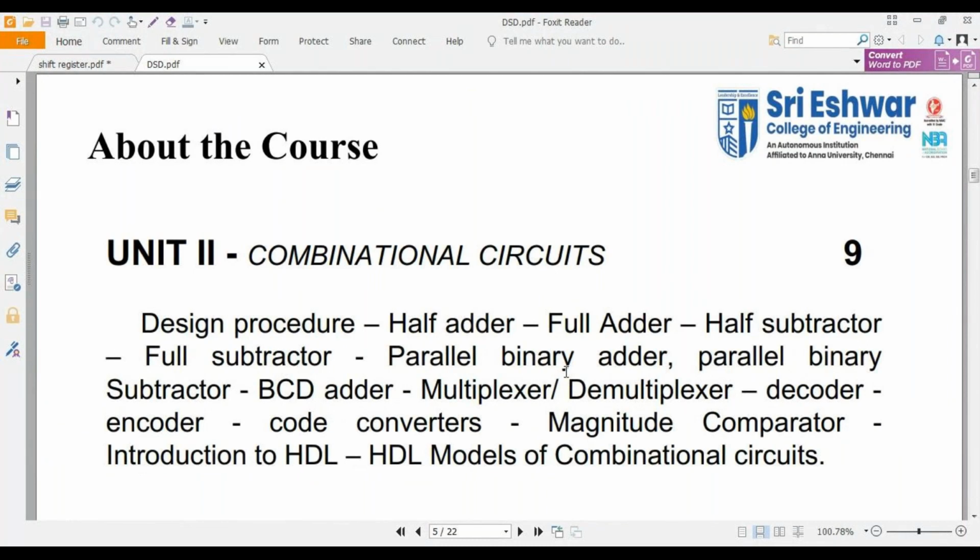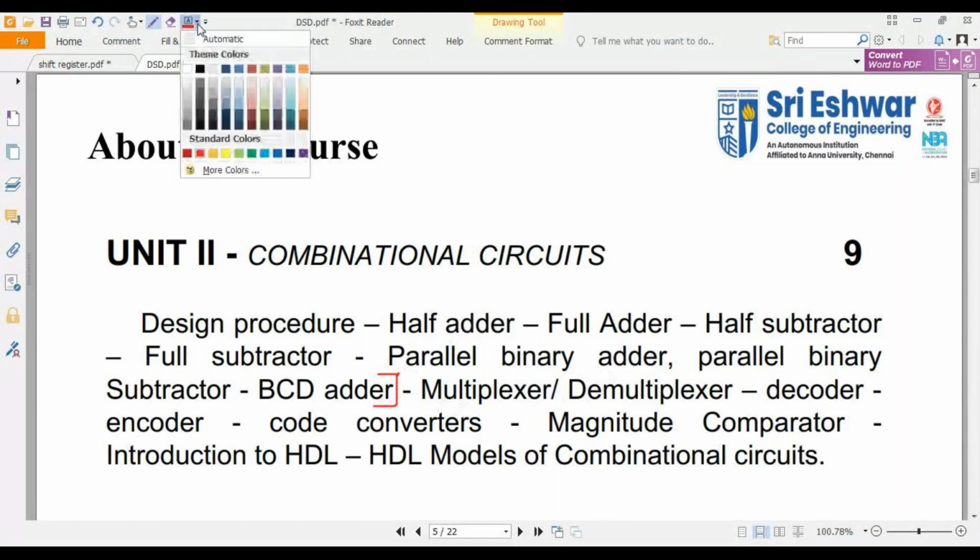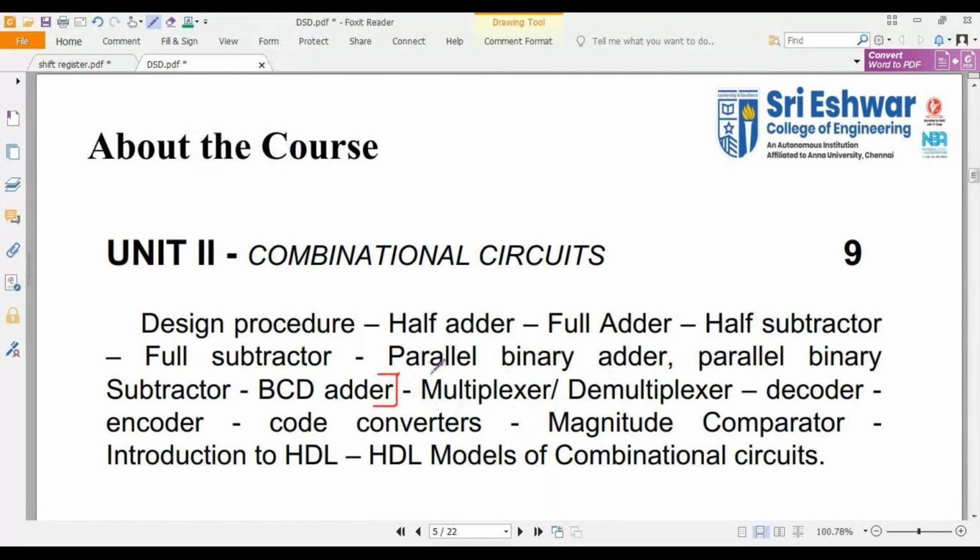So first we are going to see the syllabus, I mean the portion for your second internal test. All of you please note down your portion for your second internal test. I think in your CAA 1, you completed up to BCD adder, isn't it? So in your CAA 2, the portion is starting from multiplexer and demultiplexer.